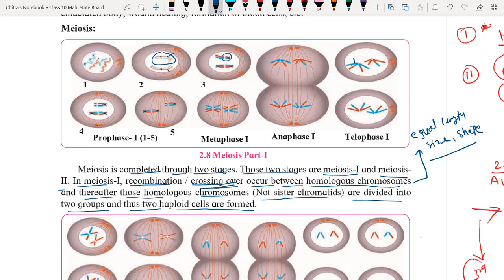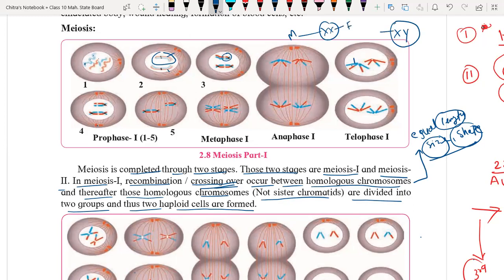Yeah, so homologous chromosomes means they have the same shape, same size, and equal length. But their genetic material is not the same, because in a set of chromosomes, in case of male or female, one chromosome is from the male parent and the other is from the female parent.